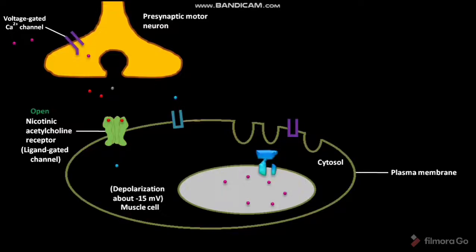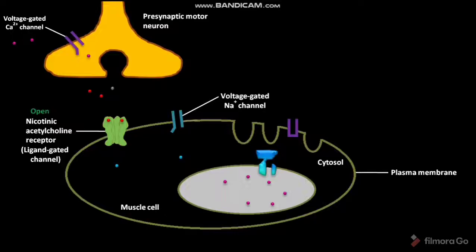The muscle cell's plasma membrane has voltage-gated Na+ channels. Due to the localized depolarization of the muscle cell's plasma membrane, the voltage-gated Na+ channels get opened. Through these opened voltage-gated Na+ channels, the Na+ ions present outside the muscle cell move into the cytosol of the muscle cell. Due to this Na+ ion influx, or inward movement, an action potential is generated and conducted.